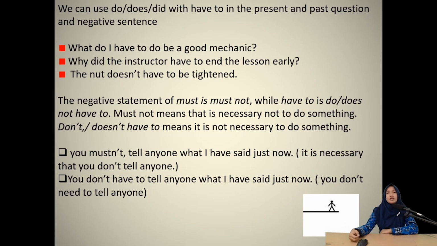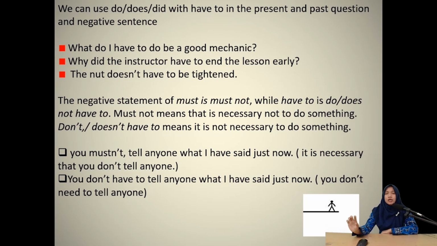Another example is, school students mustn't smoke. Mustn't smoke means don't smoke. For school students, please don't smoke. It has the same meaning. Okay, for doesn't have to or don't have to: doesn't have to is for the subjects she, he, it, while don't have to is for the subjects they, we, I, you.